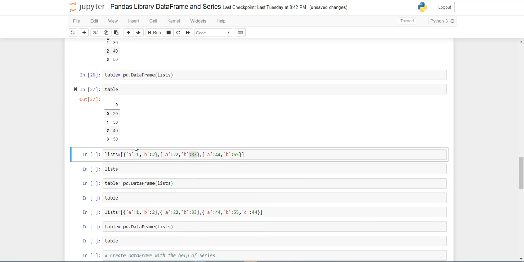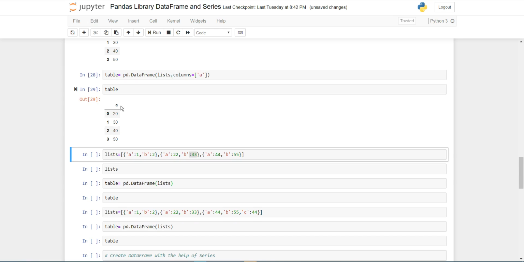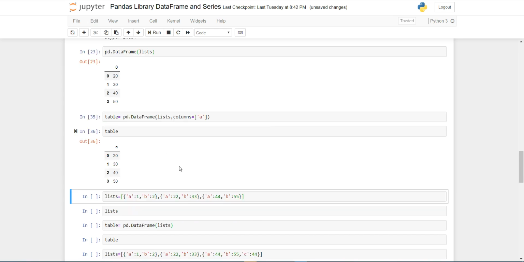Now here by default the data frame gives the column name as 0, but we can change the data frame column name with the help of columns equal to a. Now you can see that here the column is a. I have passed a, but by default it gives the column name as 0, but we can also pass a dictionary. Here I am creating a list.